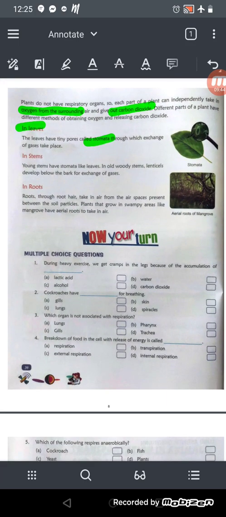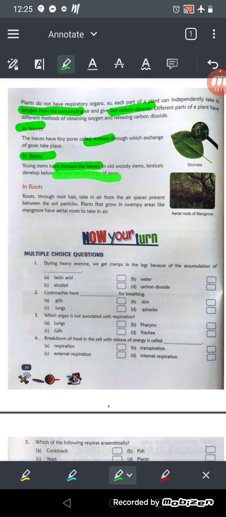Now see about the stem. How do stems help with respiration? Young stems have stomata like leaves, and in old woody stems, lenticels develop below the bark of the tree for the exchange of gases. Okay, so in the stem, what happens? The young stems have stomata like leaves, but the old woody stems have lenticels that develop below the bark of the tree for what? For the exchange of gases.